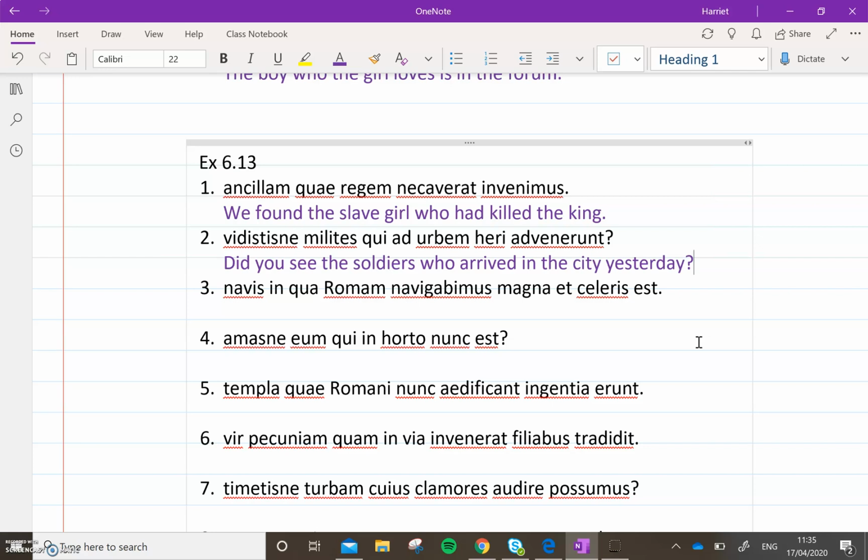Okay, number 3, pause the video and then play for the answer. Okay, number 3, the ship in qua. Now, qua is ablative, feminine, because it refers to navis. Navis, the ship, is a feminine word. Okay, so the ship in which navigabimus, we will, future tense, sail to Rome, is big and fast.